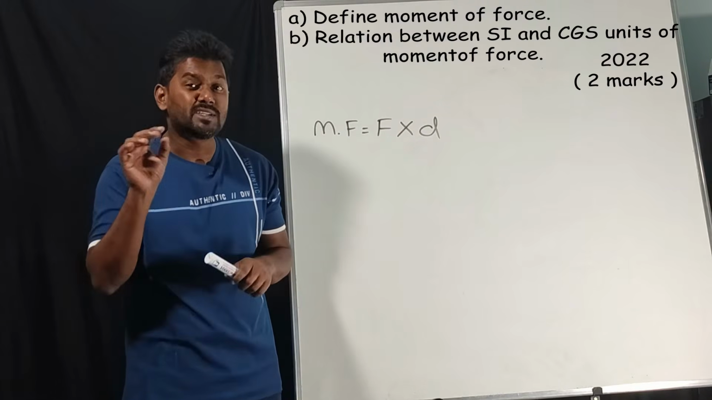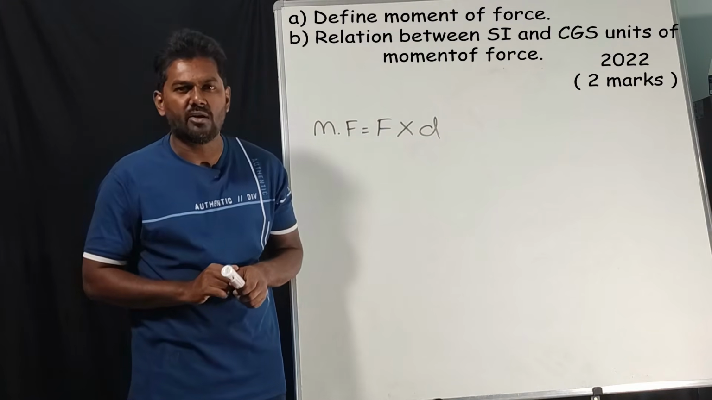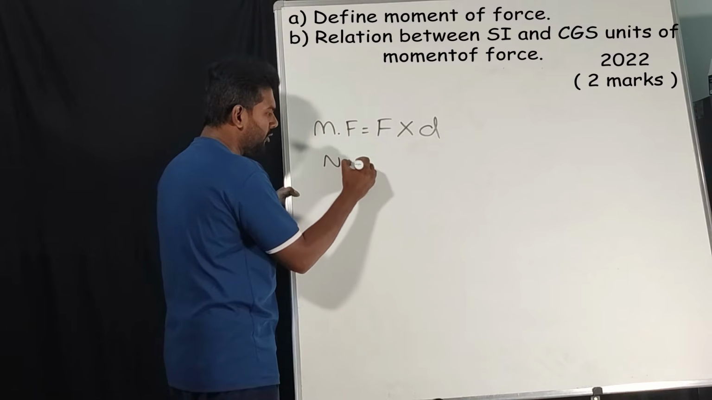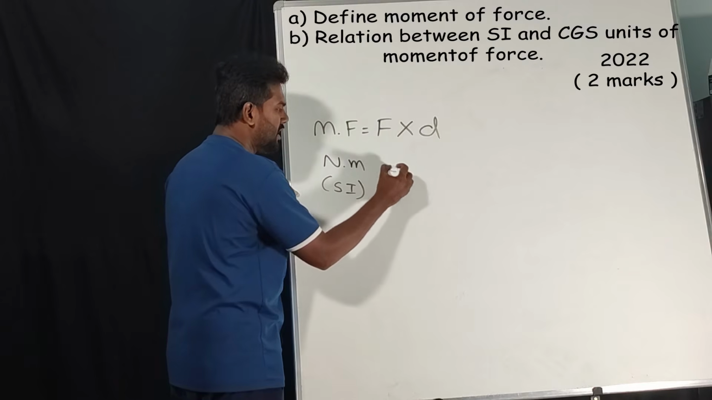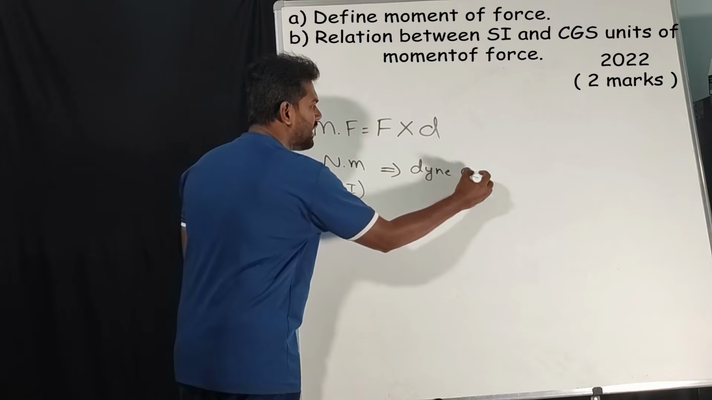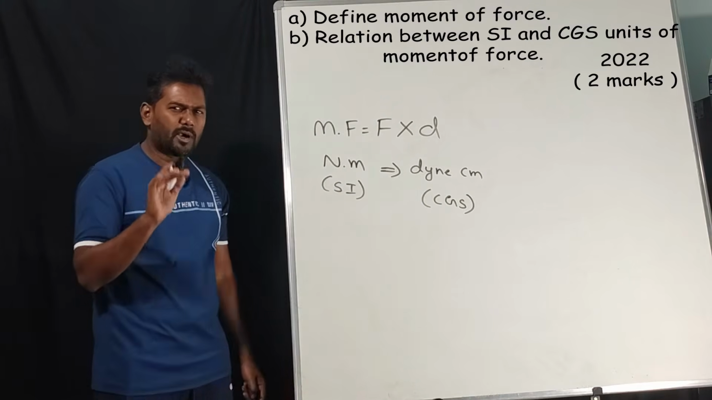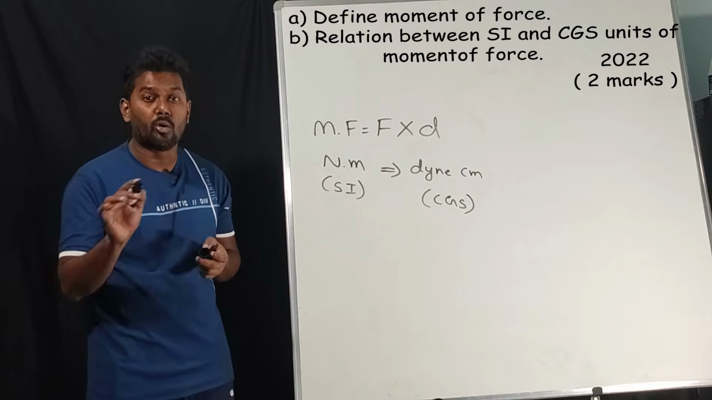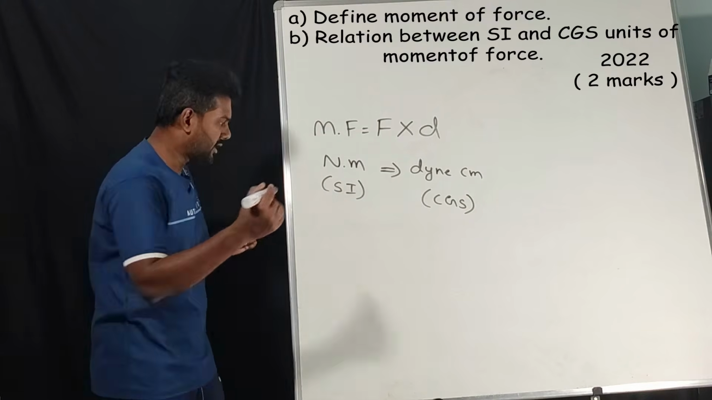So next, what is the relation between the SI unit and CGS unit of moment of force? Very simple. What is the SI unit? Newton meter. This is the SI unit. What is the CGS unit? That is dyne centimeter. This is the CGS unit. But are they asking which is SI unit and which is CGS unit? No. What is the relation between Newton meter and dyne centimeter?